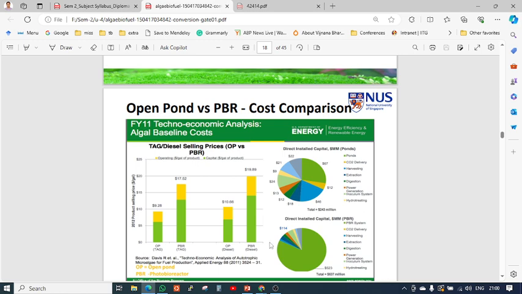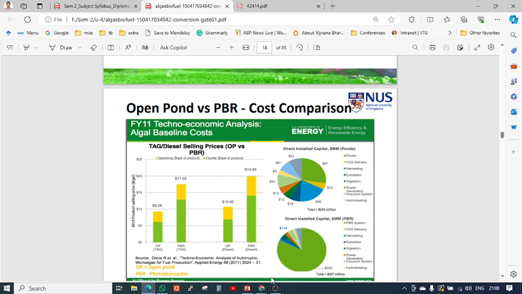Oil is one, second is starch, and third is the cell wall. Three things can be extracted from the algae for the production of bioenergy.